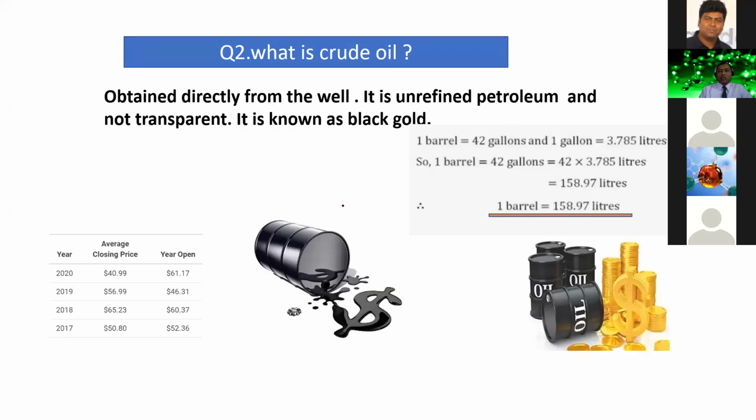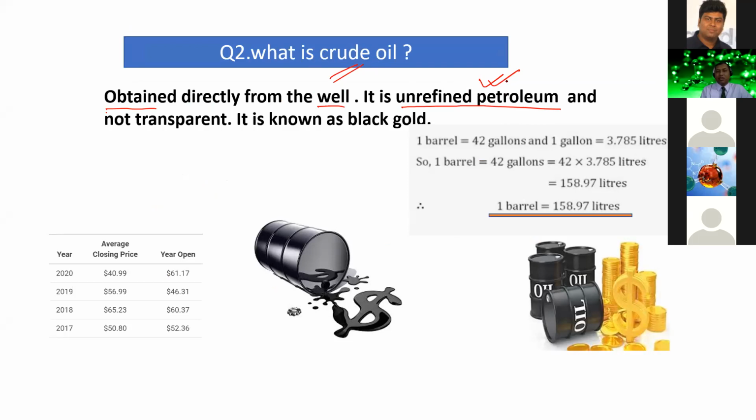Now another question from petroleum, what is crude oil? The petroleum that is directly obtained from the oil is known as crude oil. It is basically unrefined petroleum.